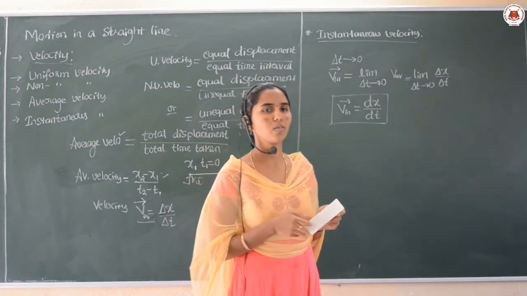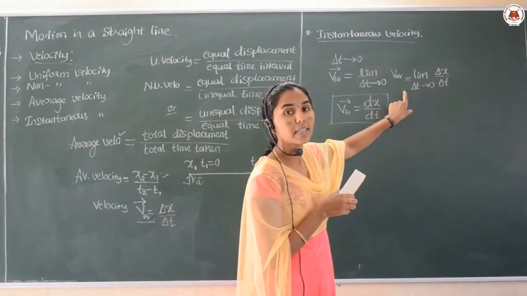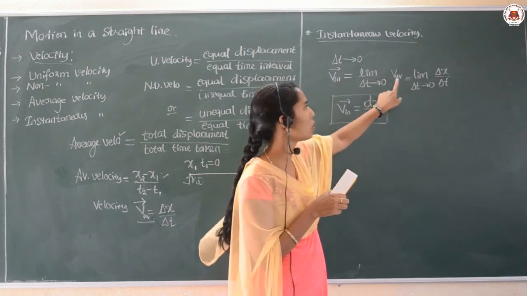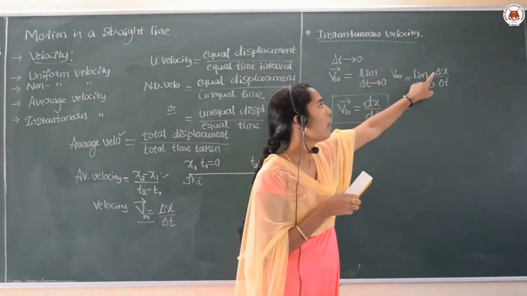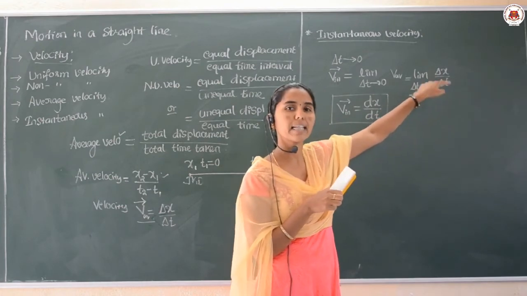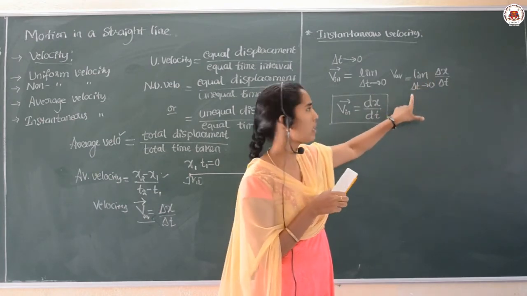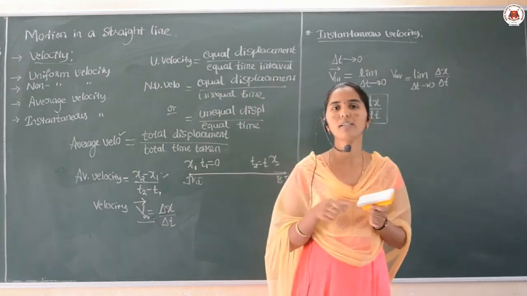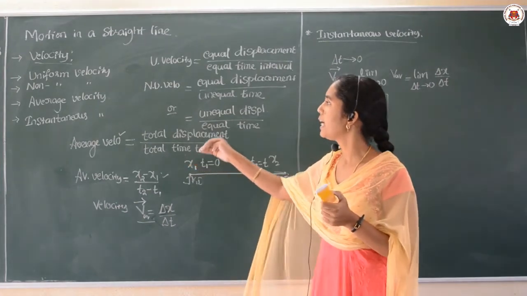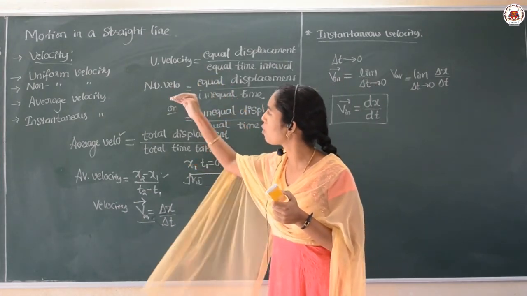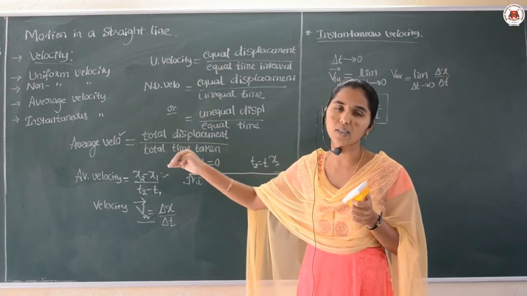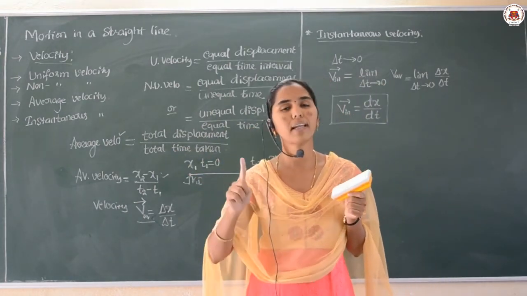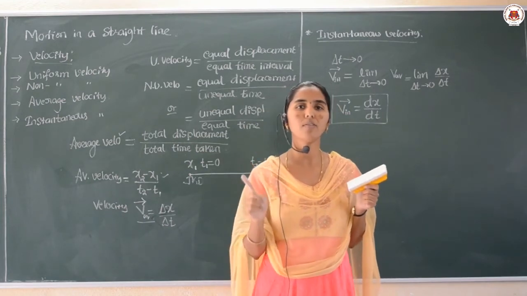I hope you understood. By this formula you can say that the instantaneous velocity of an object is equal to the limit of the average velocity at that instant. Right? And see dear students, whatever may be the velocity, whether uniform, non-uniform, average or instantaneous, what is the SI unit for the velocity? Meter per second is the SI unit for the velocity.